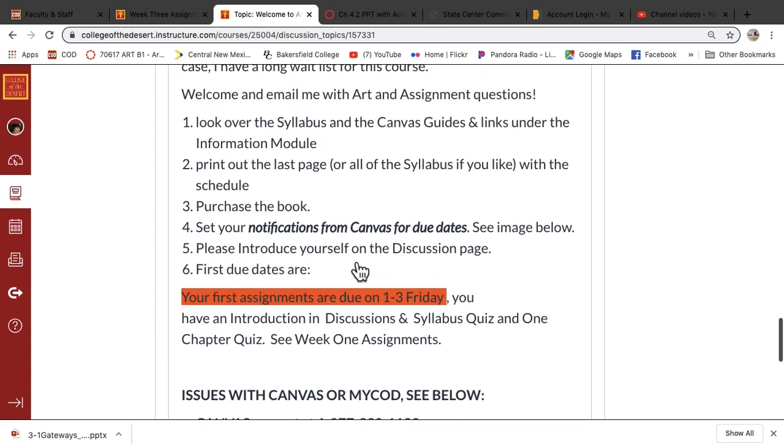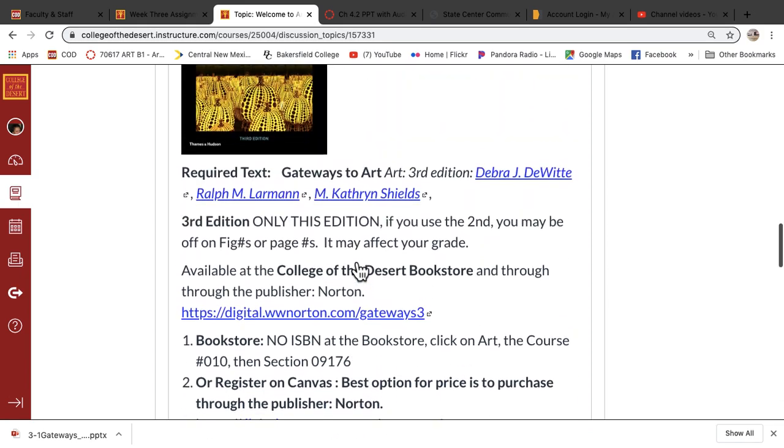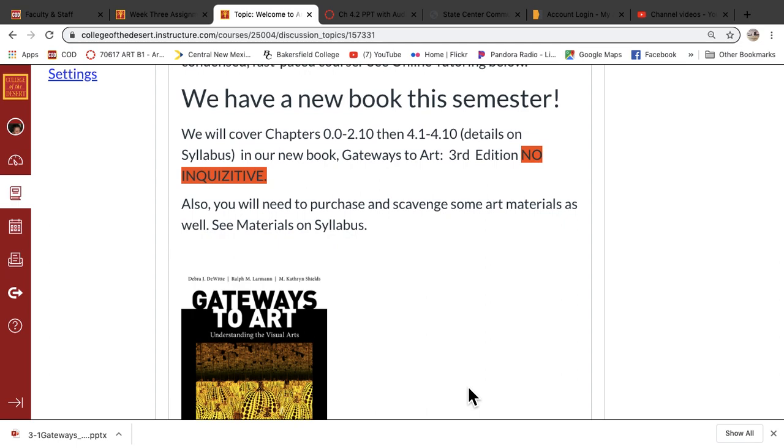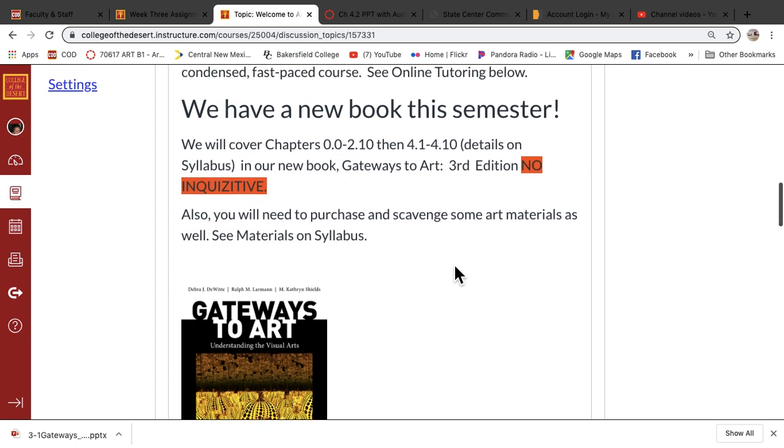It's going to give you all kinds of links, and it's going to give you an image up here of the book. We're using the 3rd edition, and I'll repeat that a couple of times. Every semester I have a few problems where some editions and their essays were off. So be careful about that.